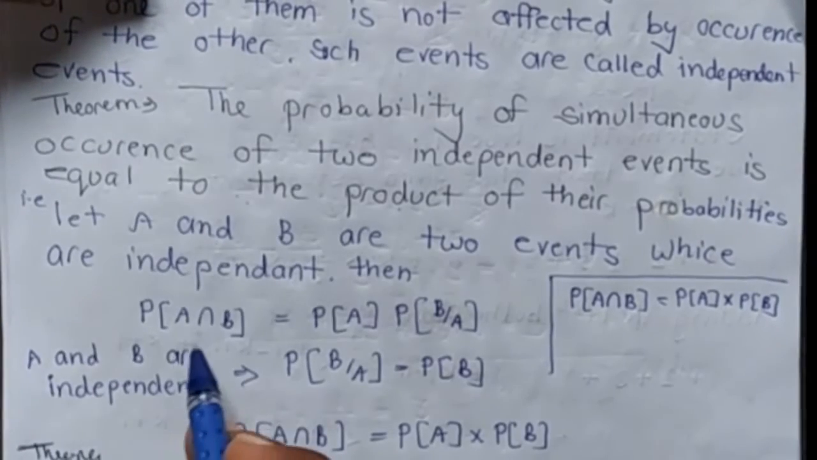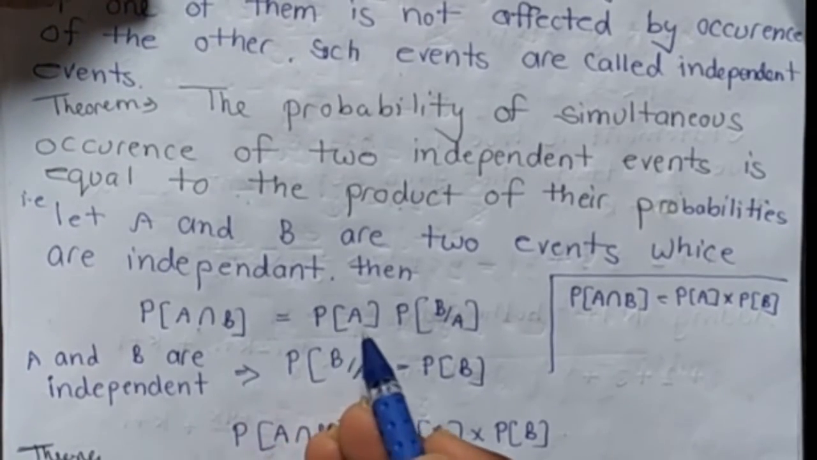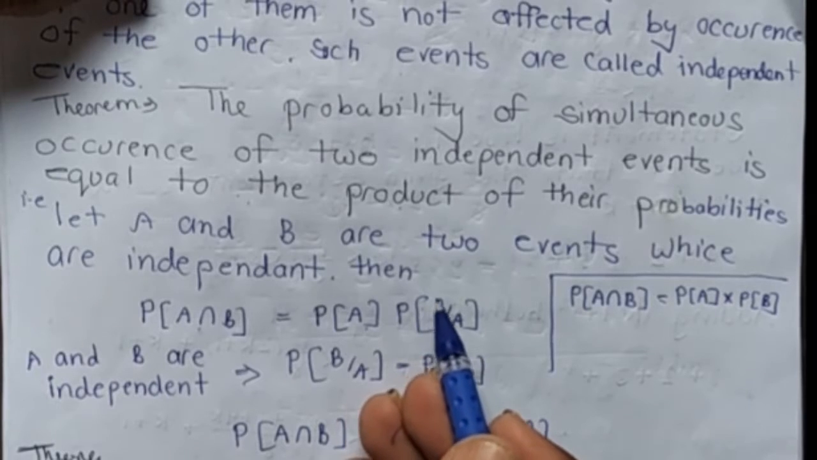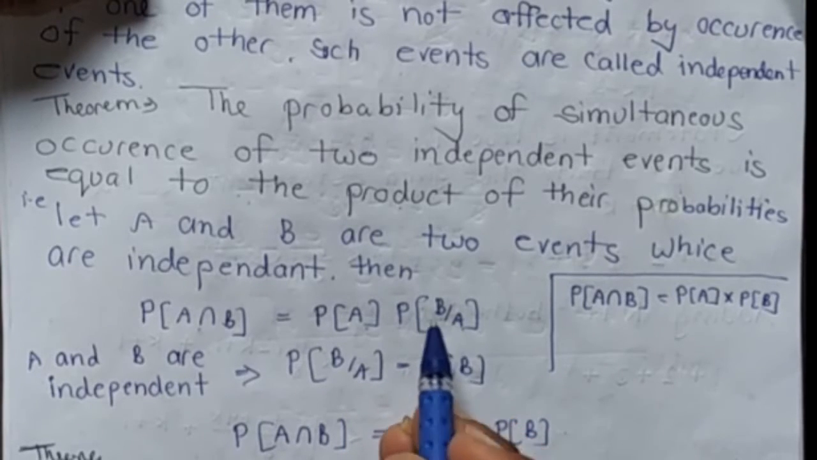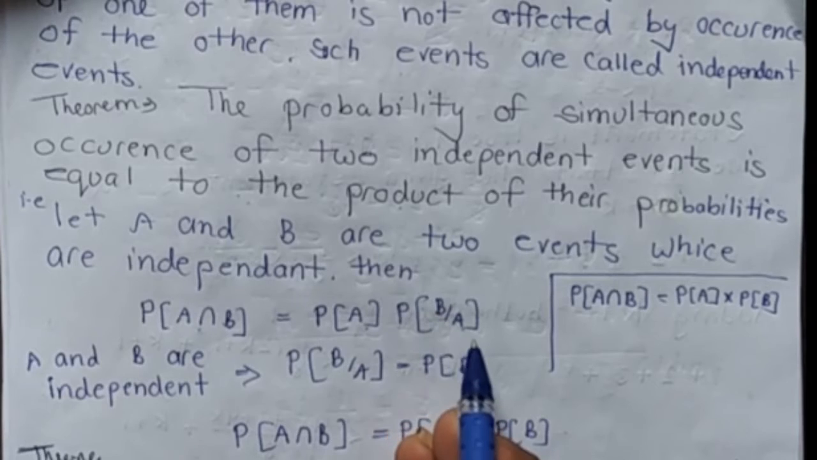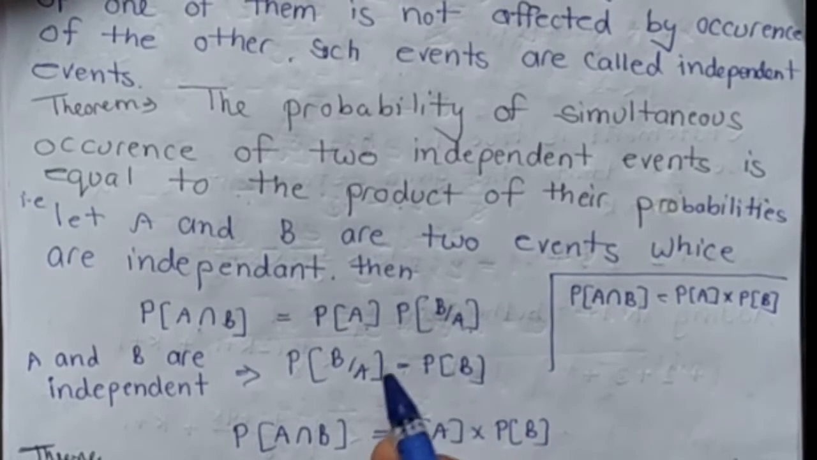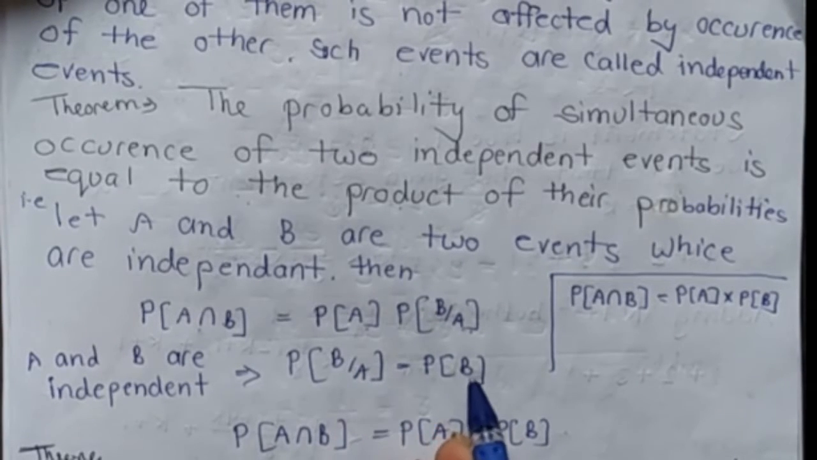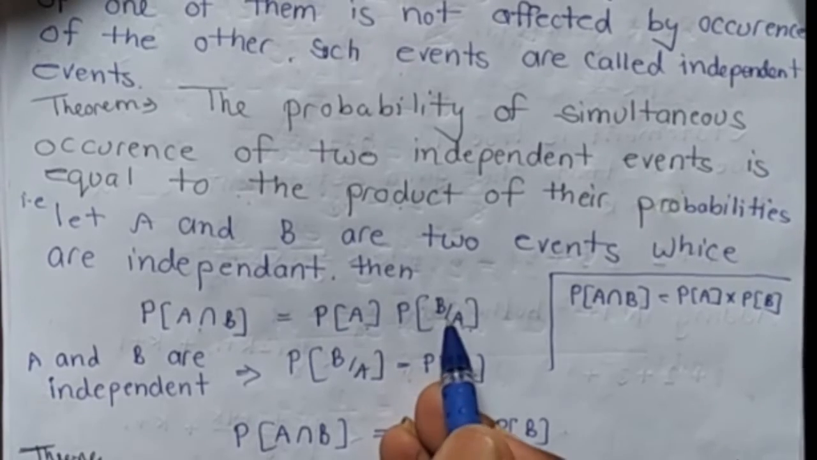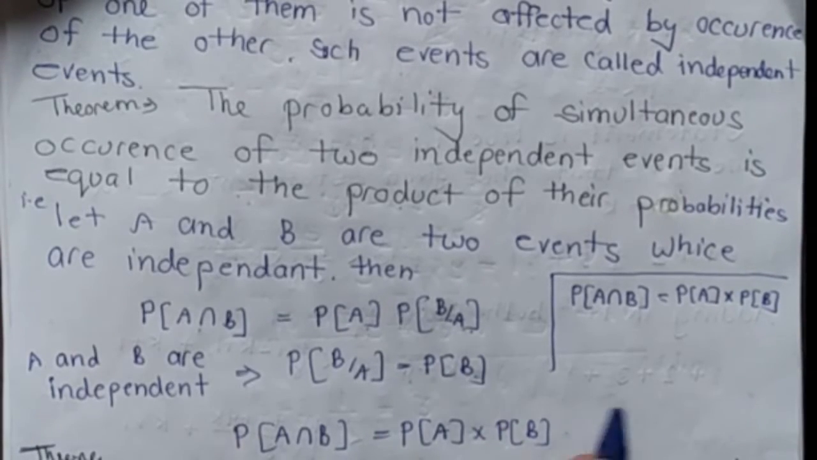Since we know the formula, probability of A intersection B is equal to probability of A into probability of B by A, and probability of B does not depend on A, then probability of B by A is directly equal to probability of B. We put this value here and get the required result.